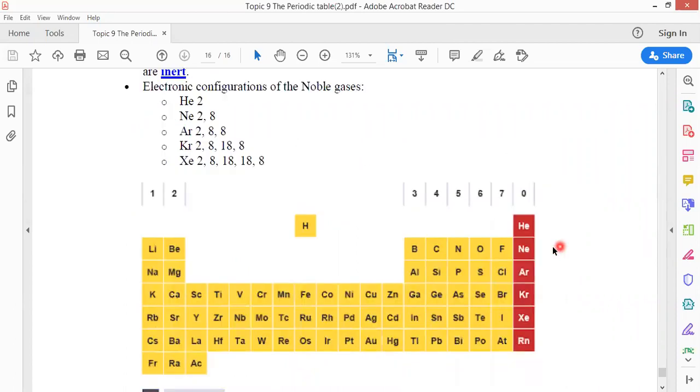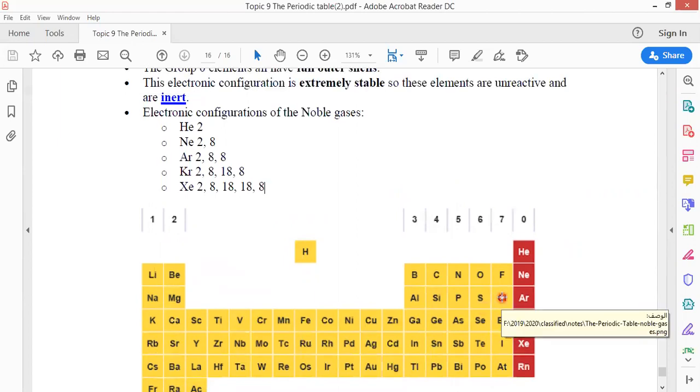You will find Ar alone, but you cannot find Cl alone. Chlorine exists as a diatomic molecule, like Cl2, F2, Br2, because those elements have high reactivity, but noble gases are unreactive.